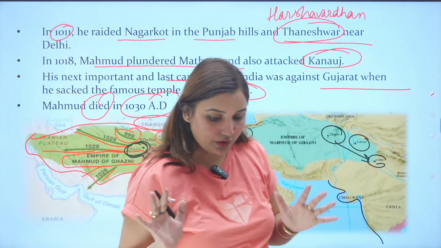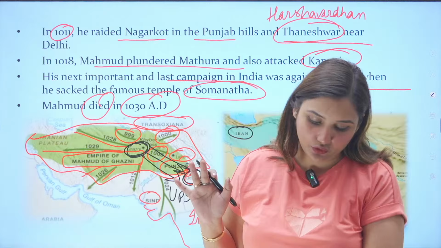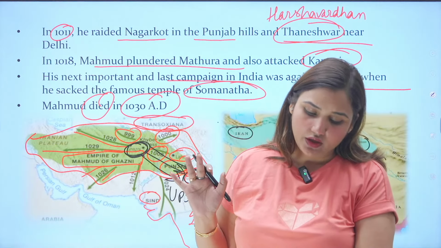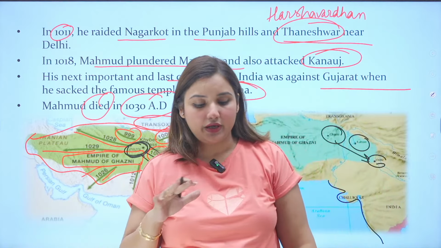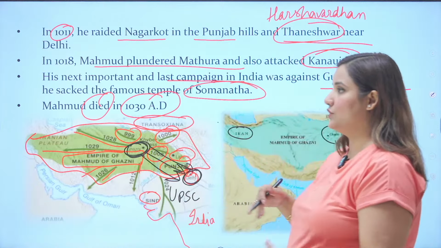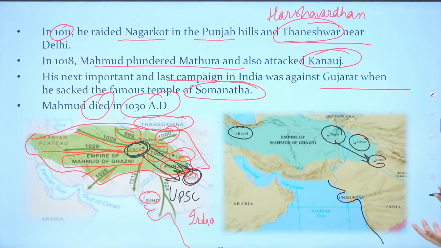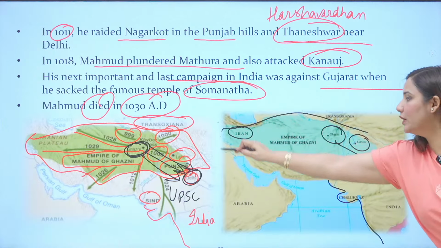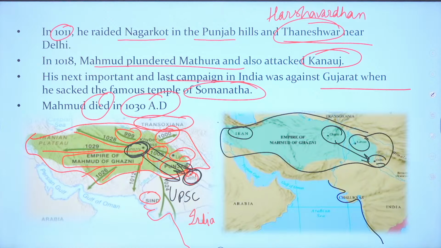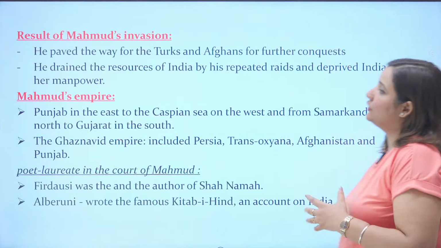Yes? Can we continue? Okay. So understand, Mahmud was the first person to... no, it's not like that, Sumit. Basically, he is known as the hero of Islam. He's the first person to be known as the hero of Islam. Okay, this is the empire of Mahmud of Ghazni. Very big, very vast empire he had.